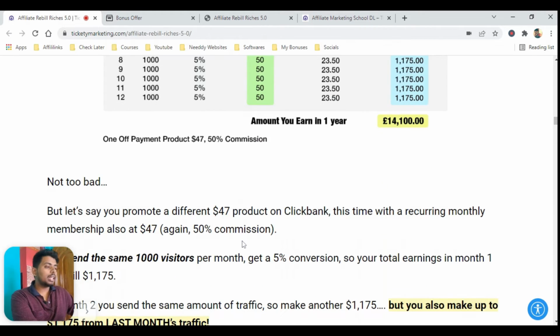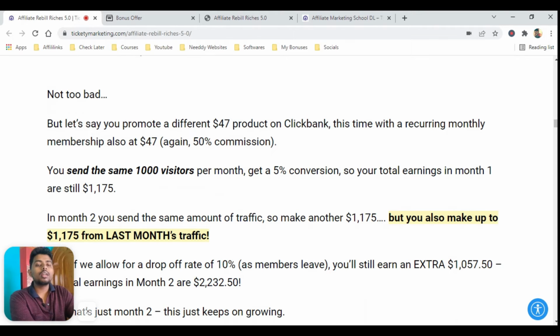But let us suppose that you are promoting the same way, doing affiliate marketing, but you are now promoting products which have recurring commissions. What recurring commission means is, someone buys a product and stays with it, and they pay to renew it every month.